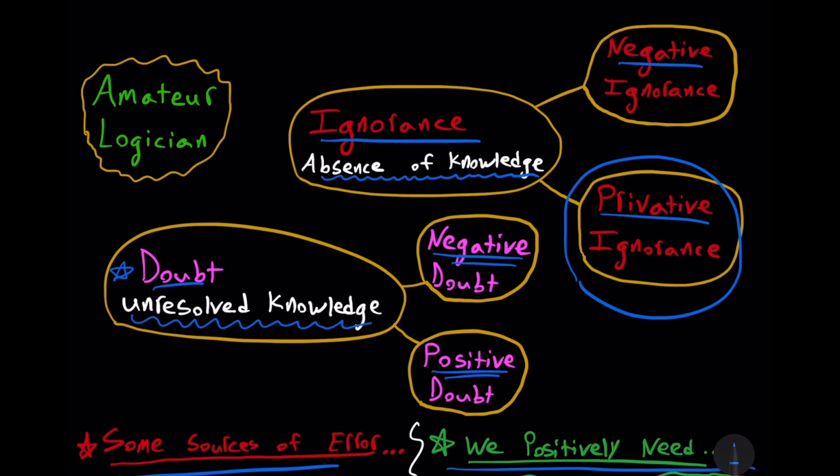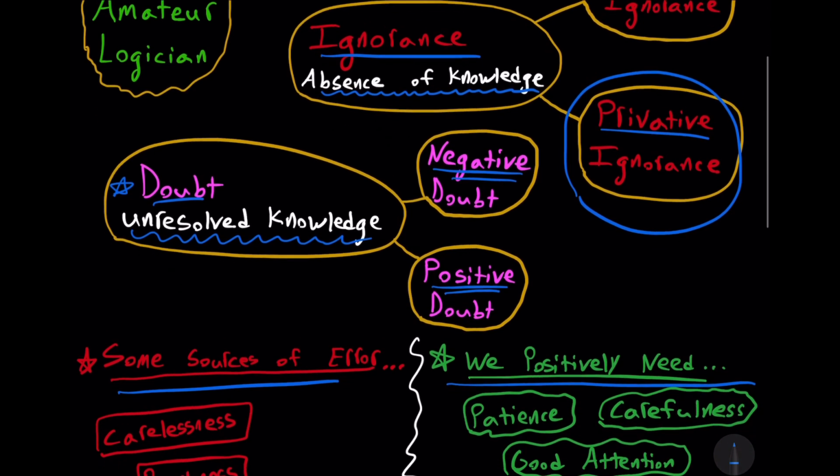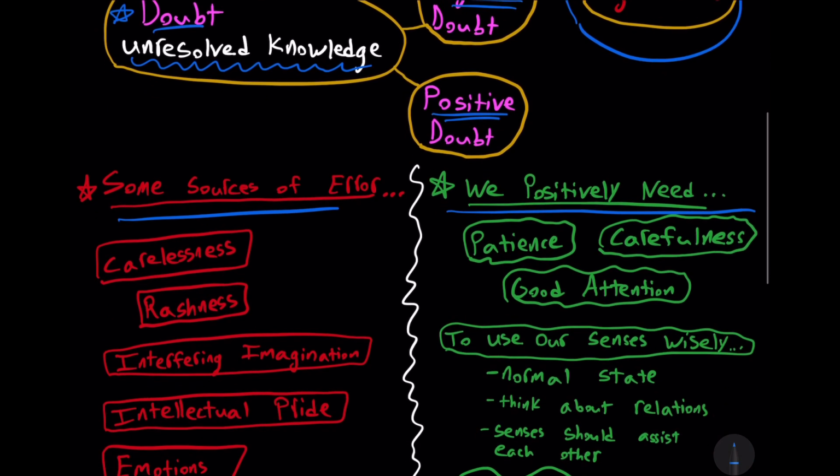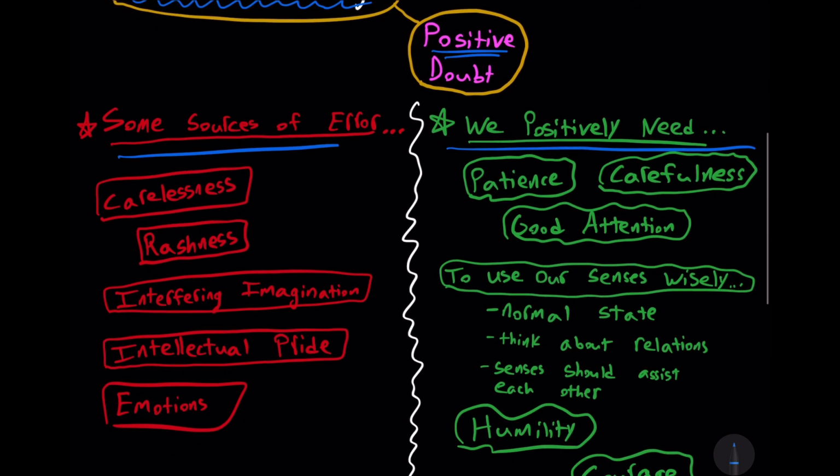Good philosophy is not about winning debates. It's an intellectual and spiritual quest wanting to obtain wisdom. And likewise, studying logic shouldn't be about winning debates. Rather, good logic is a tool to help us extend our knowledge. However, we often err in this quest. We should try to minimize error by understanding various sources of error. Learning is a process. It takes time. It's not immediate. So here are some sources of error.